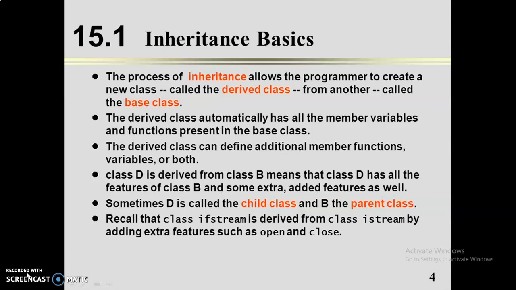The process of inheritance allows the programmer to create a new class called the derived class from another called the base class. The derived class automatically has all the member variables and functions present in the base class. The derived class can be defined with additional member functions, variables, or both. Class D is derived from class B means class D has all the features of class B and some extra added features as well. Sometimes D is called the child class and B is called the parent class.